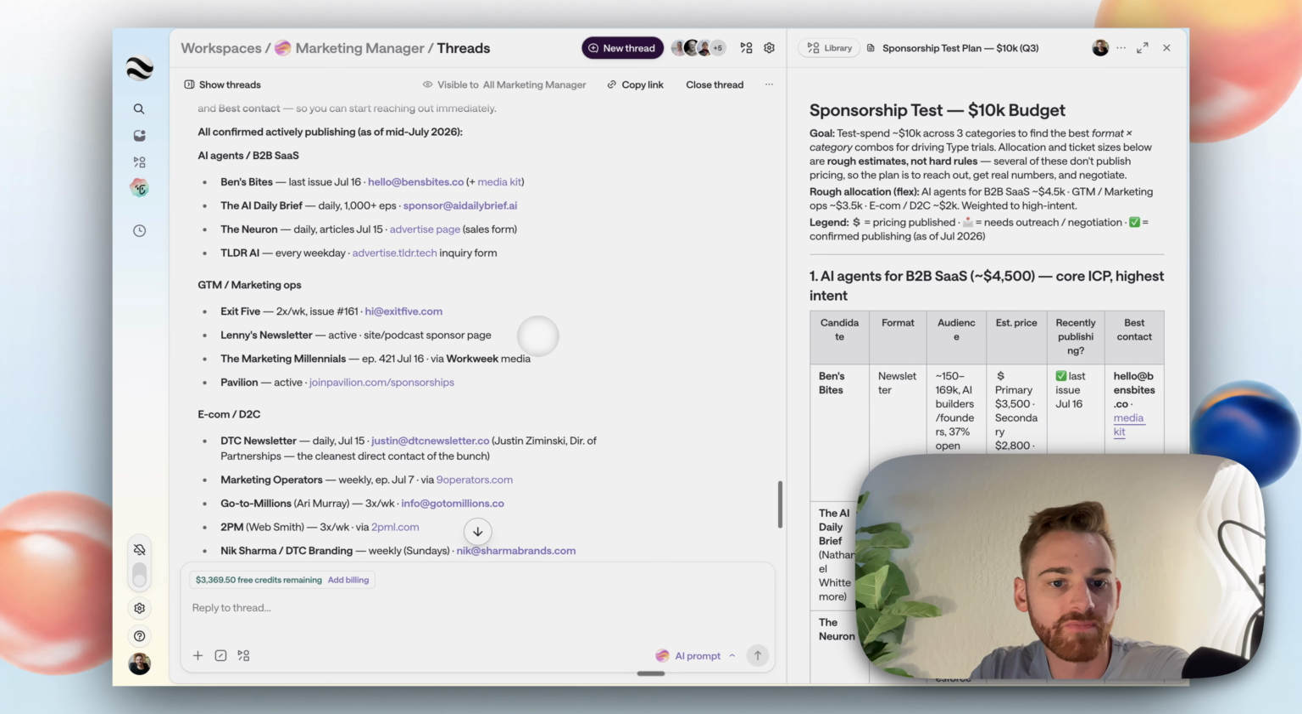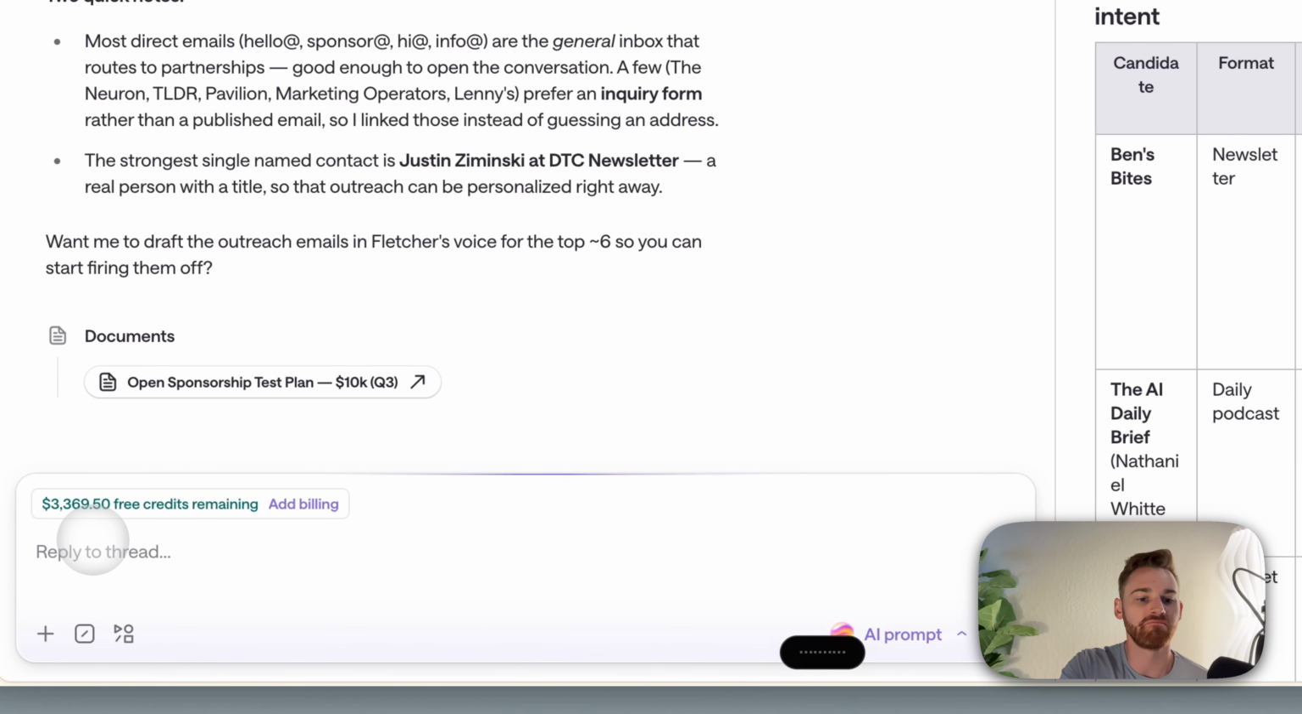And then this is actually what I was going to have it do next. It's very funny that it recommended this. So we have a skill that writes things in Fletcher, the CEO's voice. So I'm going to say, yeah, actually, can you go ahead and draft an outreach email in Fletcher's voice, but just put that copy in a column of the table and save it to the document so that I can do the manual outreach.